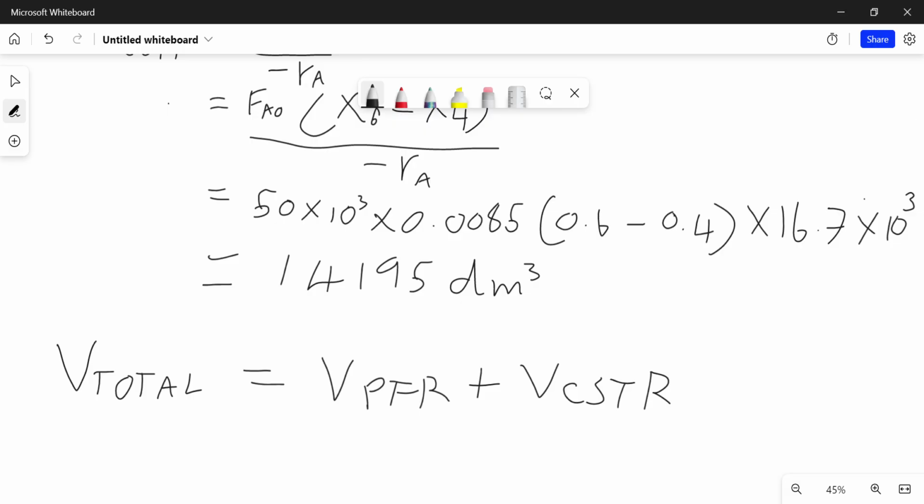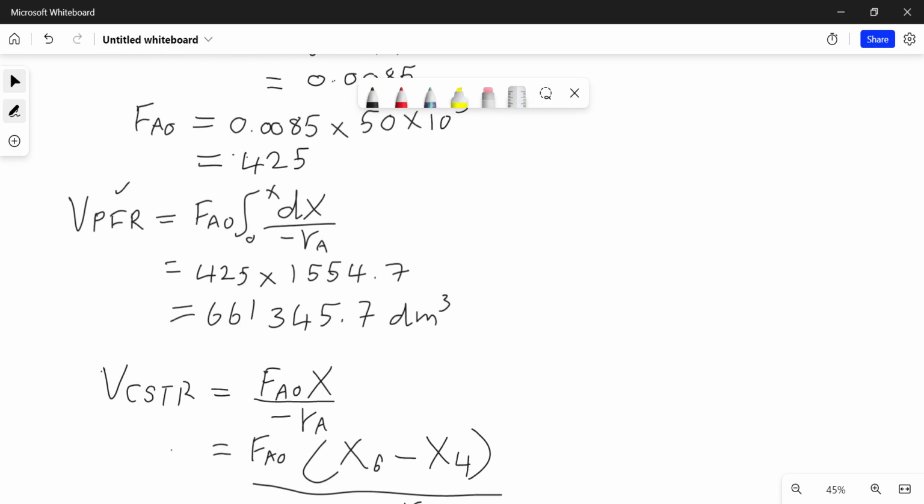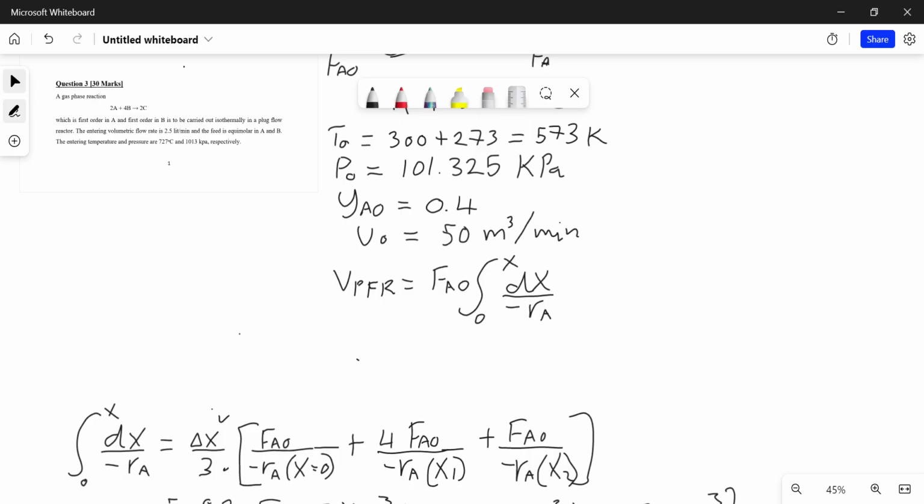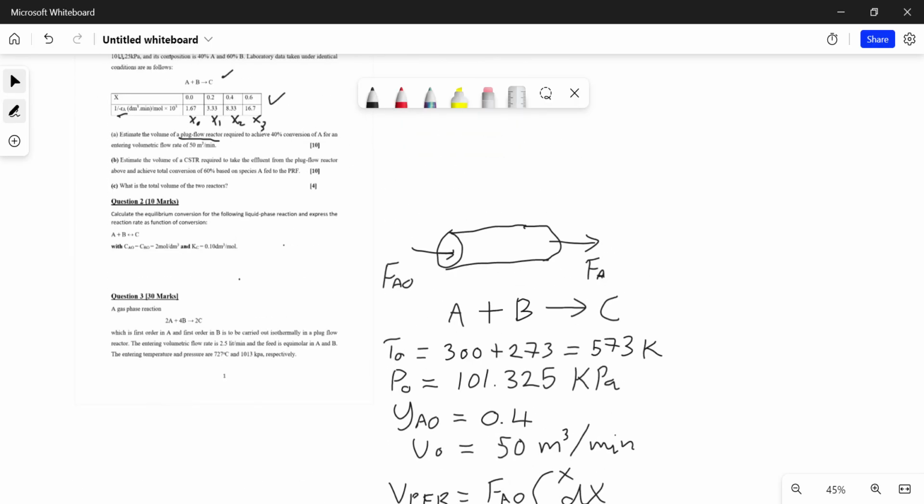As we proceed to the second section, we'll solve the second problem. That's going to deal with equilibrium conversions and how we handle that.